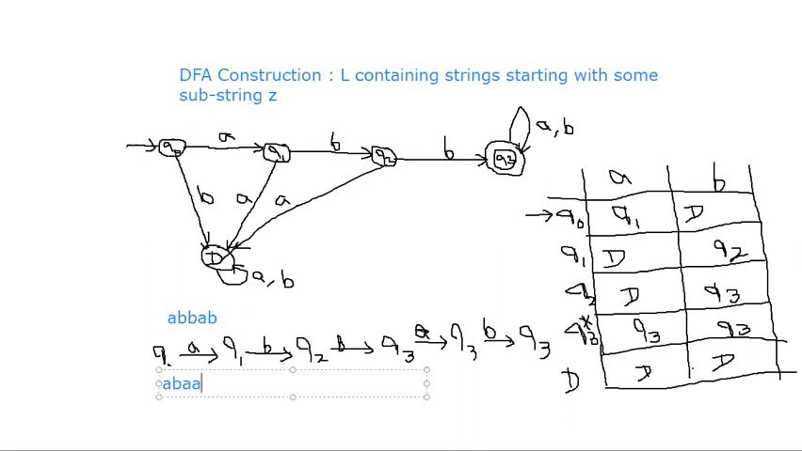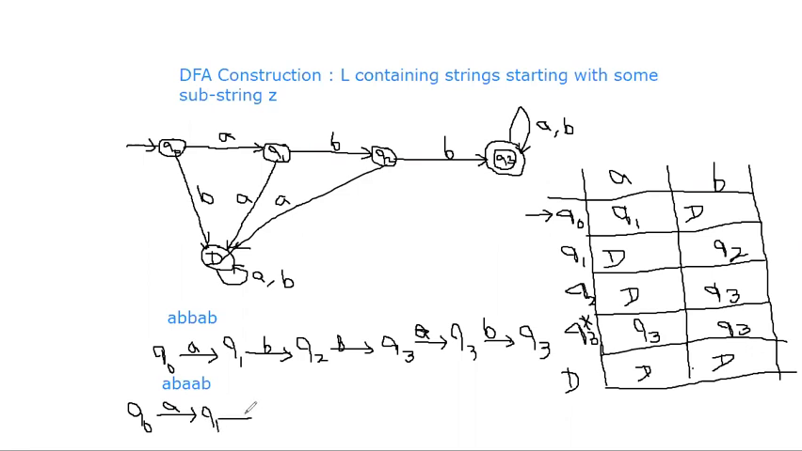Next one is ABAAB. I'll show you whether ABAAB is acceptable or not. First start with Q naught, because Q naught is the initial state. So Q naught on A is Q1.